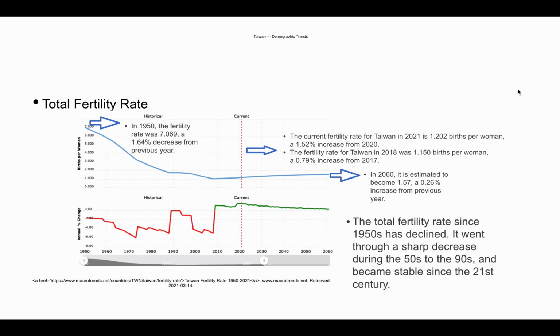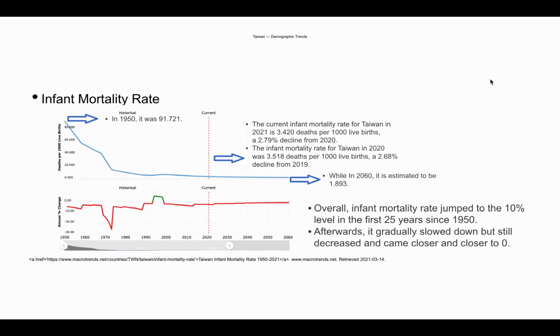The fourth is infant mortality rate, which has remained stable in Taiwan in the past decade. The infant mortality rate for Taiwan in 2020 was 3.518 deaths per 1,000 live births, a 2.68% decline from 2019. In 1950, that was 91.721. In 2060, it is estimated to be 1.893.